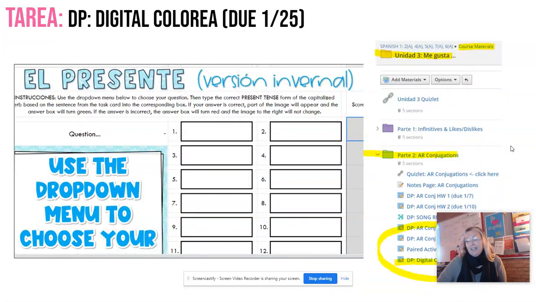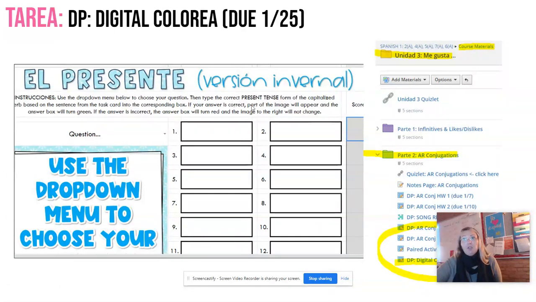And our homework for tonight is this. Make sure that you read these instructions. It says use the drop-down menu below to choose your questions. So once you click here where it says question, this is a picture of it, but once you click it, it will have where you can go to question one. And then the question will show up right here and you'll write your answer over here.